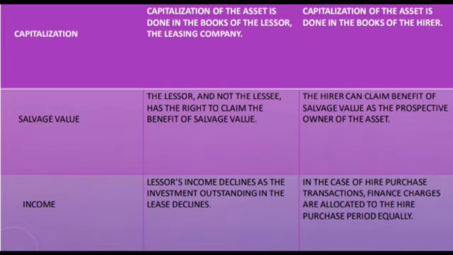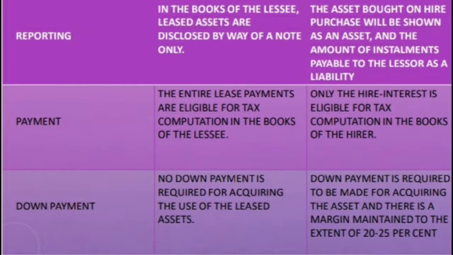Income: lessor income declines as the investment outstanding in the lessee declines. In the case of a hire purchase transaction, finance charges are allocated to the hire purchase period equally. Reporting: in the books of the lessee, leased assets are disclosed by way of a note only. The asset bought on hire purchase is shown as an asset and the amount of the installments payable to the lessor as a liability.